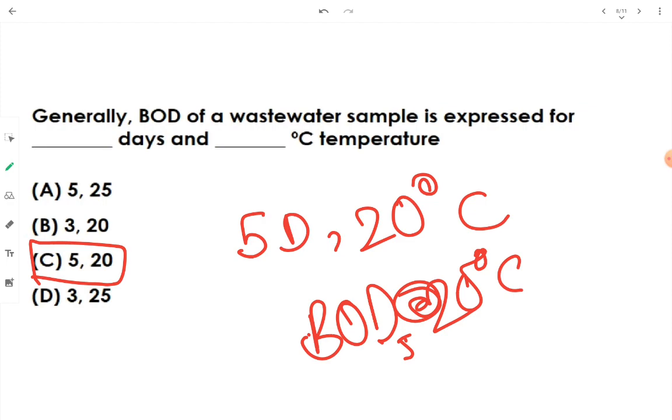Okay, now the reason behind this. It was initially proposed by the Royal Commission of Sewage Disposal, England, because the rivers in England and the villages situated on those rivers were almost 5 days away from one point to another, and the normal temperature of the river used to be 18 to 19 degrees Celsius. That's why the standard which was adopted initially was 5 days, 20 degrees Celsius. Okay, this is the reason behind this 5 day 20 degrees Celsius BOD.